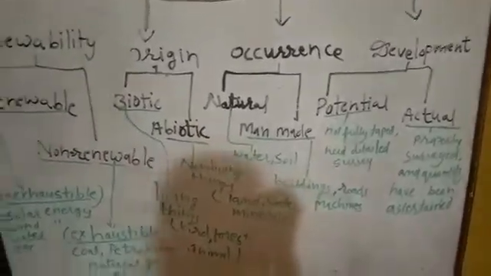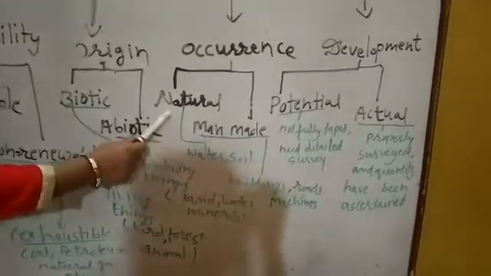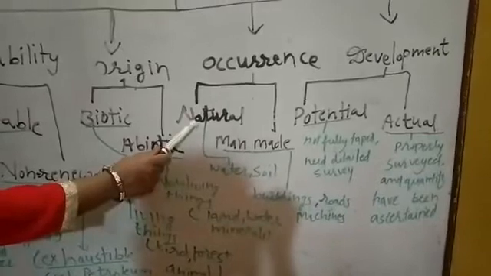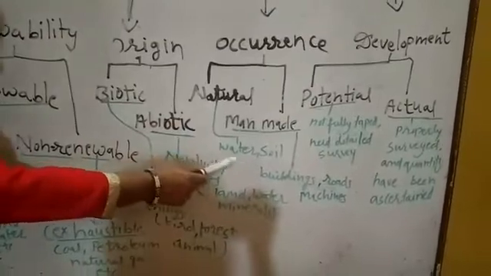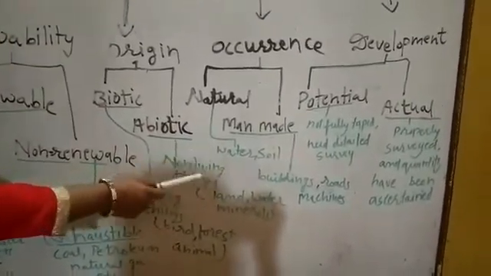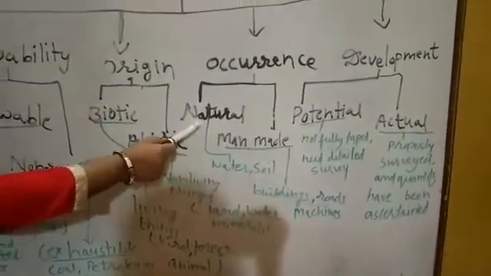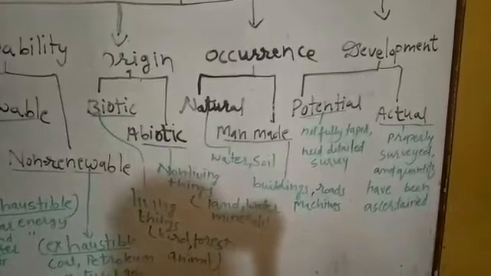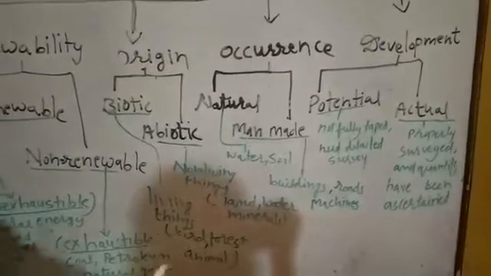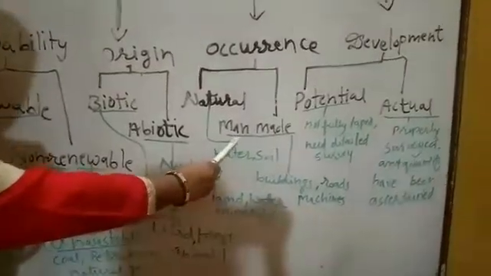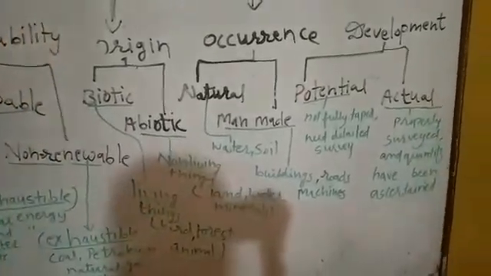Natural resources mean those resources which are available from nature, means we can get from the nature, are known as natural resources. For example, water, soil, forest, etc. These all resources are examples of natural resources. Next one is man-made resources. Man-made resources are those which are created by human beings. For example, building, roads, machines, etc.